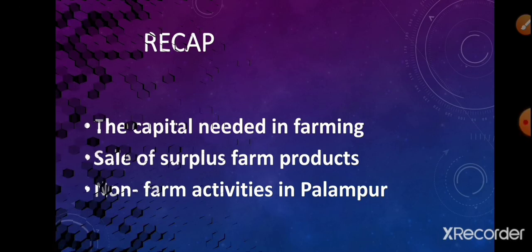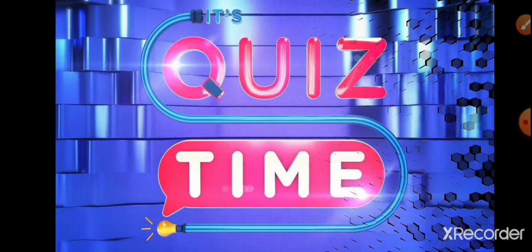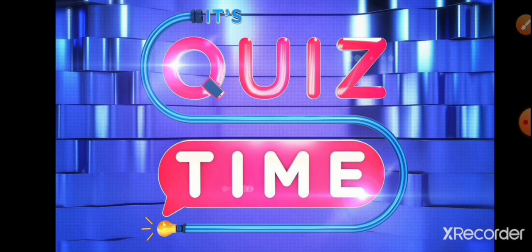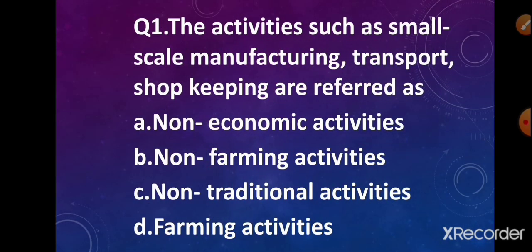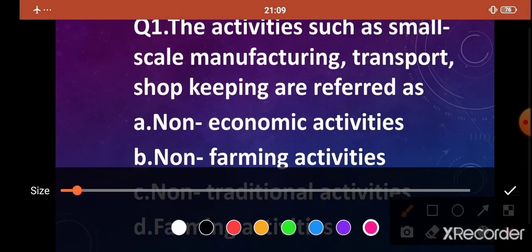Now it's time for the quiz. I hope you all are ready. Let's begin. Question number 1. The activities such as small scale manufacturing, transport, shopkeeping are referred to as option A, non-economic activities, option B, non-farming activities, option C, non-traditional activities, option D, farming activities. Yes, which is the correct answer?